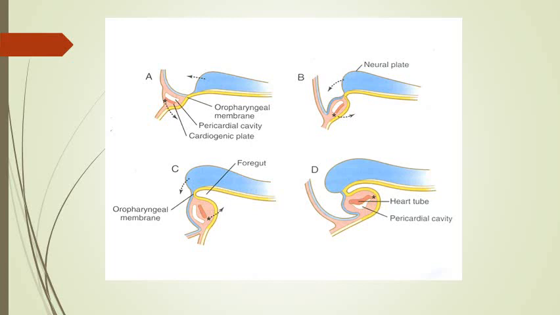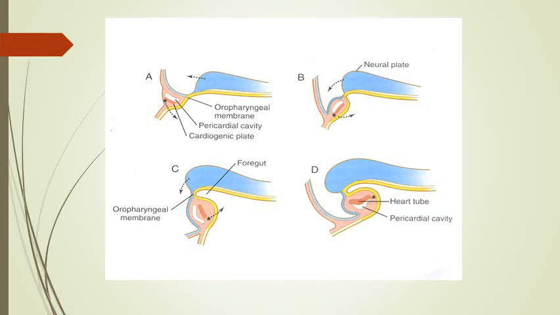Formation of head fold changes the position of the pericardial cavity and the developing heart, so that the developing heart at the completion of folding in the head region comes to lie in the roof of the pericardial cavity, because there is complete 180-degree rotation in the cranial part of the embryo, resulting in the formation of head fold.